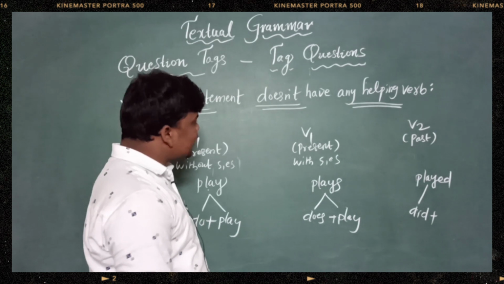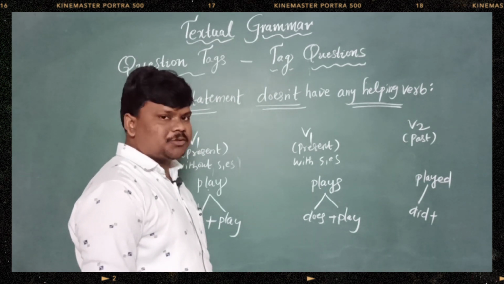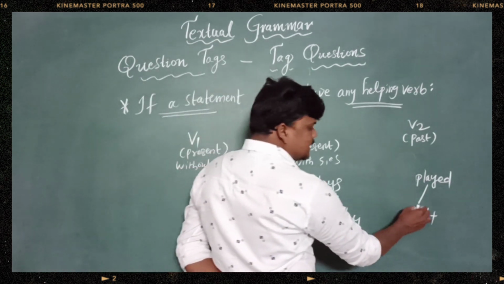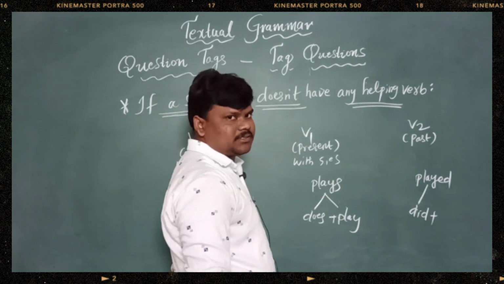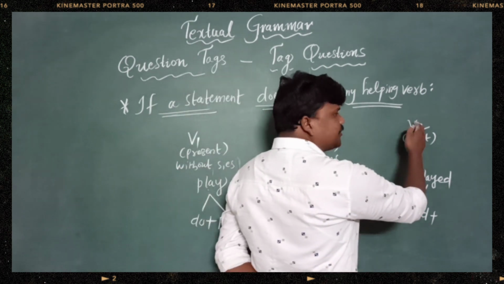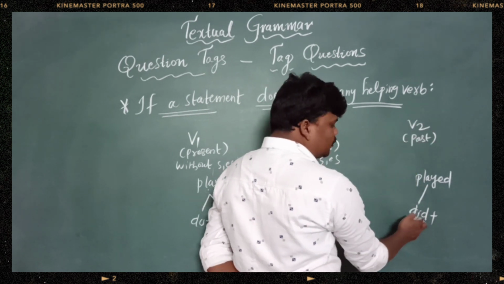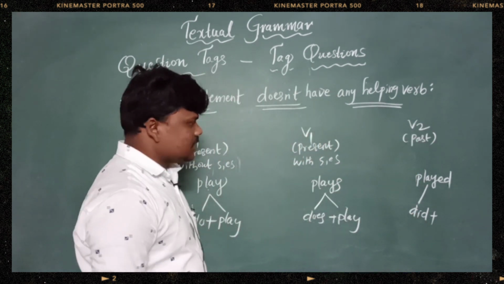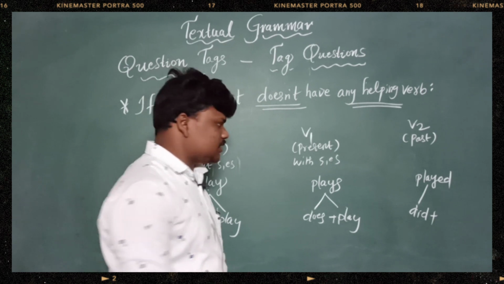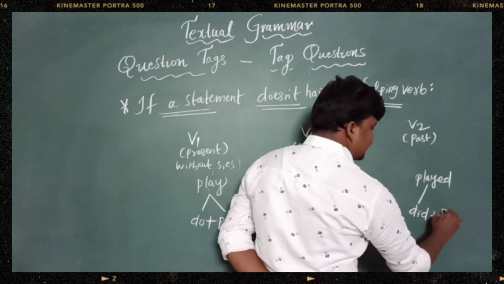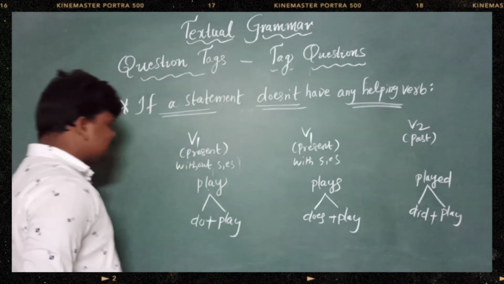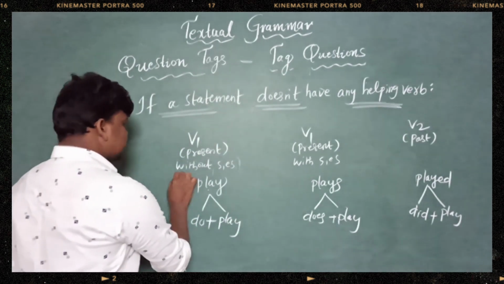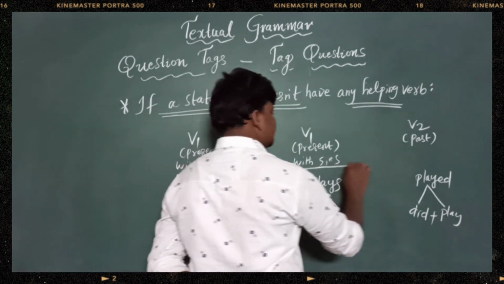If a statement came with V2, compulsory what is the helping verb that is hiding in that main verb? Did. If it is V2, if it is past form, compulsory did is hiding in that. So we need to take the help of that did. So did plus play is equal to played. Okay? Played. So remember all these three things, which is very important.